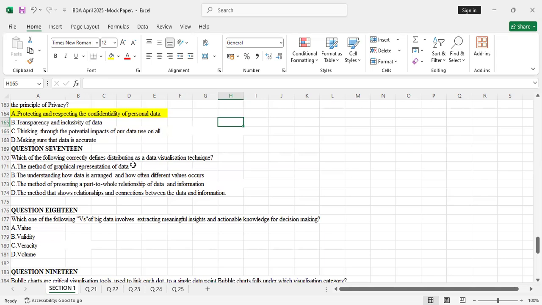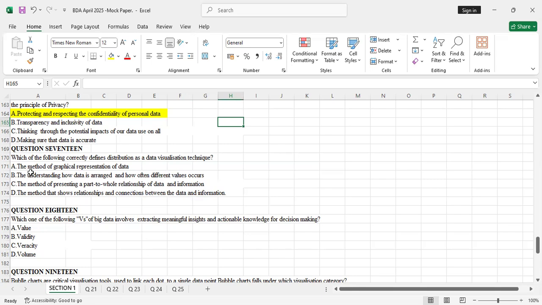If I was you as a student, I wouldn't even look at this A twice, because all those visualization tools, whether it's distribution, are graphs. So you eliminate this completely.